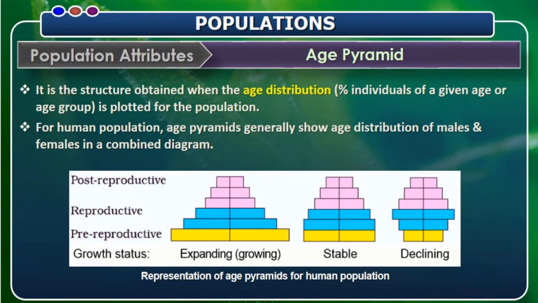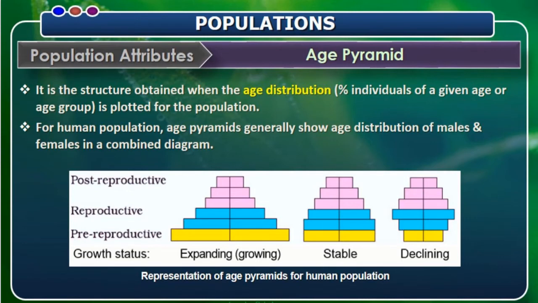So if the age distribution, that is the percentage of individuals of a given age or age group, is plotted for a population, the resulting structure is called the age pyramid. The age distribution depends upon the natality and also mortality in a population.